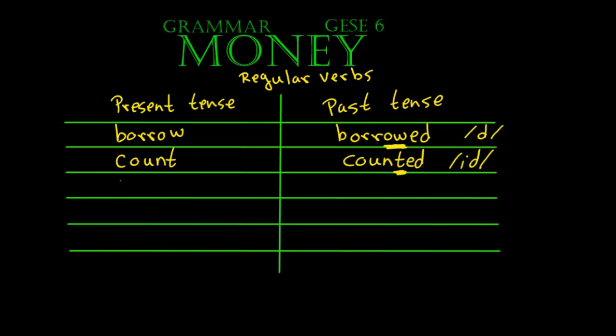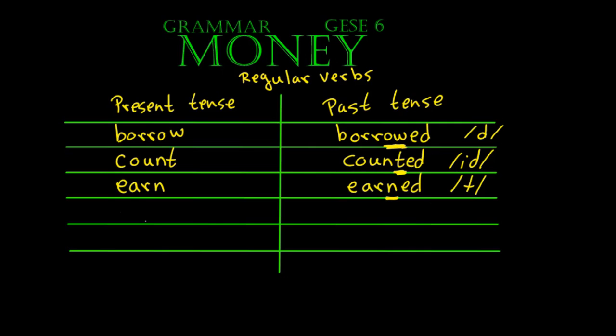Another verb that we have is earn. Earn. Earned. So when it finishes with N, it would sound like T. Earned.